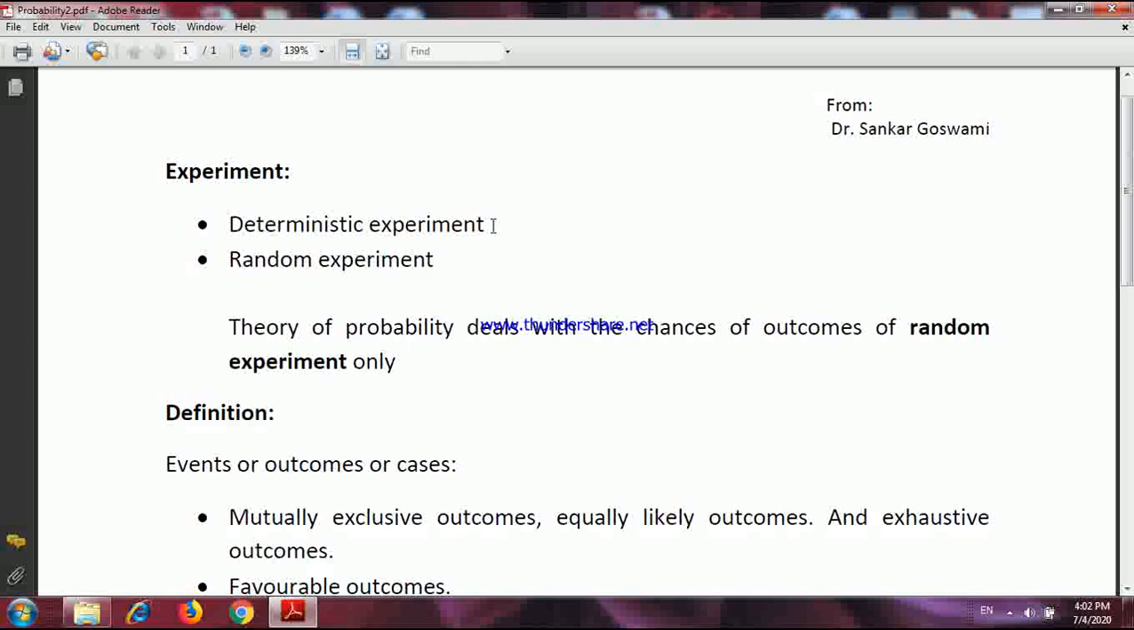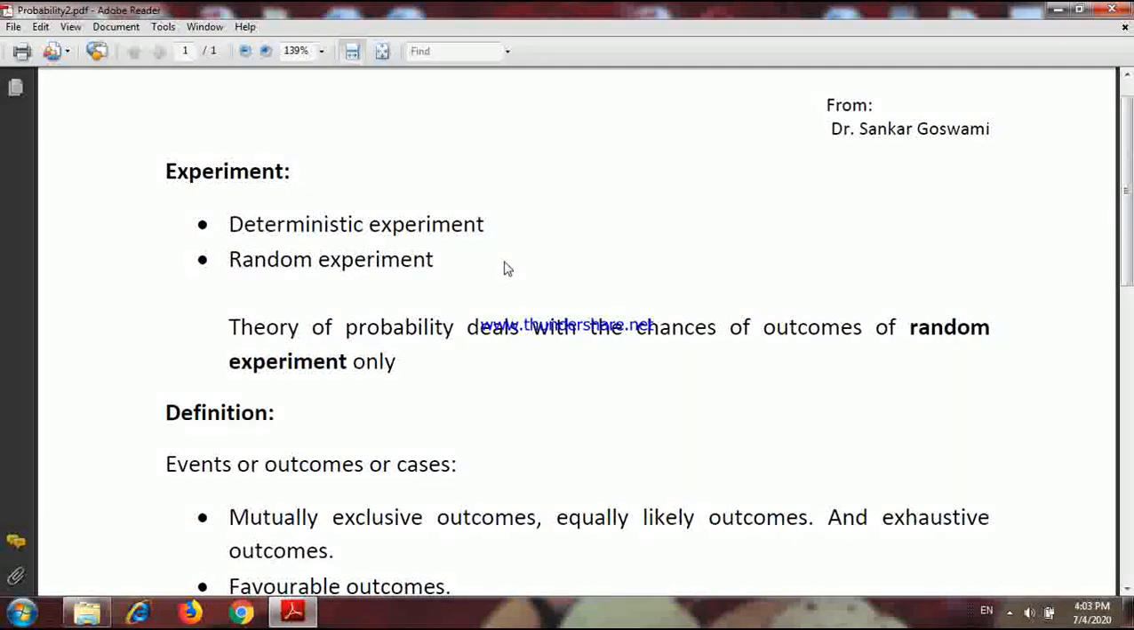If you hit your head against a wall, your head will crack, the result is known to you. This is deterministic experiment. But in a random experiment, what happens? The possible outcomes are known to you, but which particular outcome will come up, that is unknown to you.